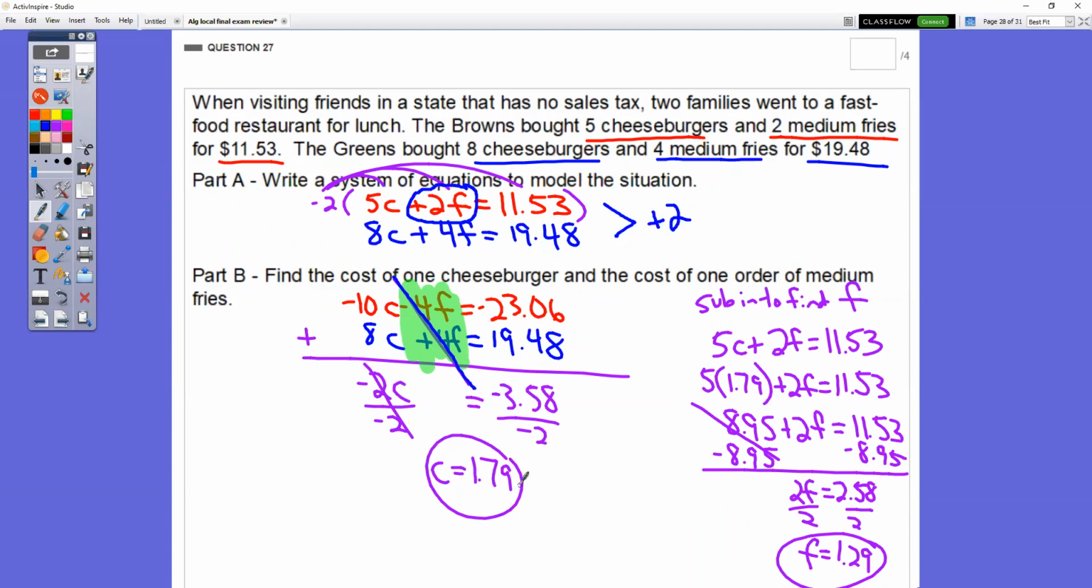Now that you have C equals 179, you can choose either equation. It doesn't matter which one, and sub it in. I thought the first equation was the smaller one, with easier numbers to work with, so I subbed it into there. Instead of 5 times C, I have 5 times 179 plus 2F equals 1153. Solve that two-step equation. You get that each fry was $1.29. Questions on this one?